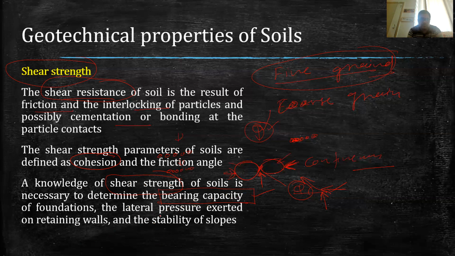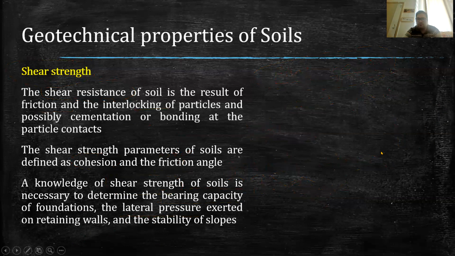And this shear strength is also very important for some other stability problems, for example, the lateral pressure on a retaining wall. Like if there is a retaining wall and there is soil, as you can see, if I construct this retaining wall, then you can see this is a slope. This is the slope of the soil. So this slope of the soil is maintained because of the shear strength of soil. Now I will show you in a photo also.